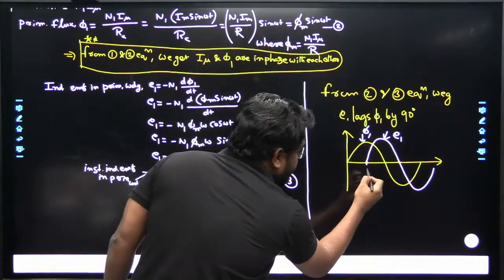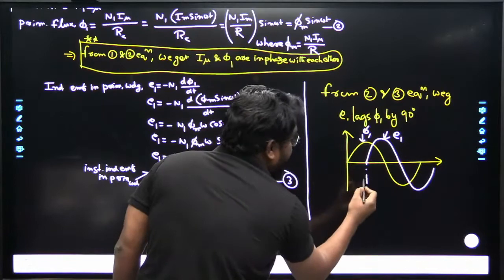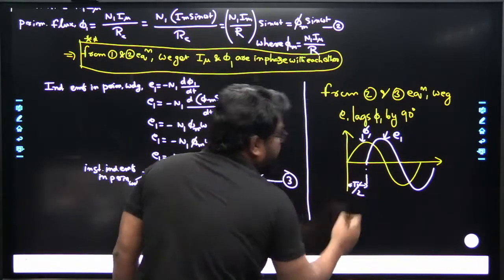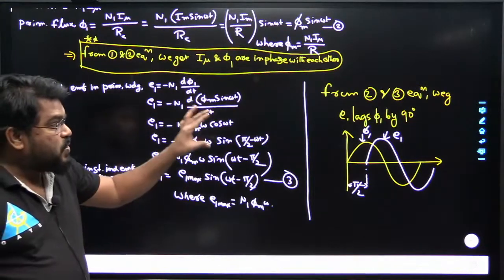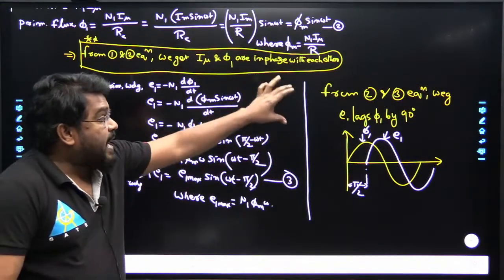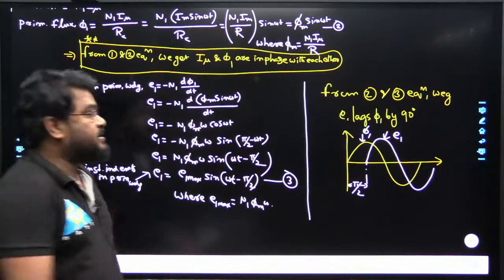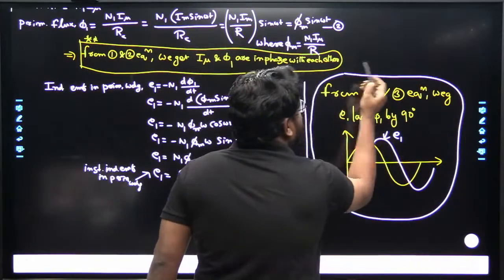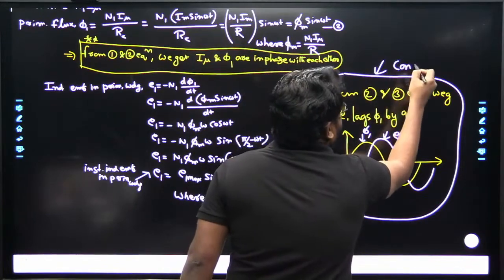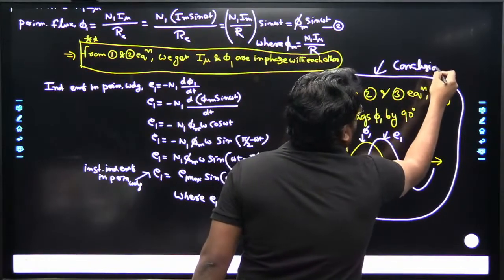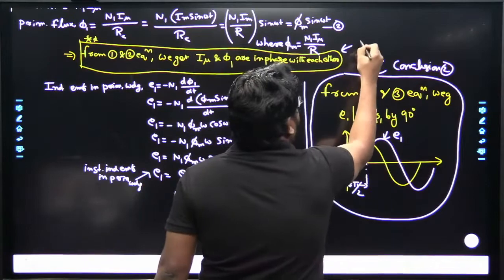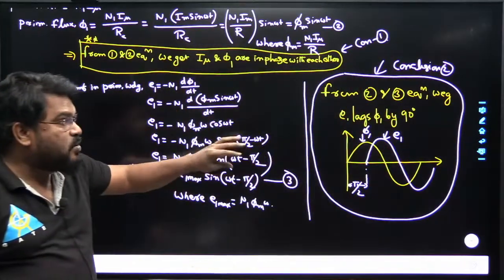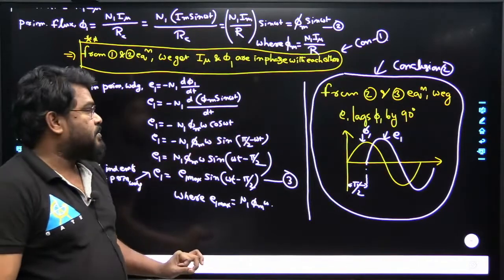How much is the displacement here? That is pi by 2. So the EMF induced in the primary winding lags the flux by 90 degrees. This is also one more conclusion. This is conclusion 2 and this one is conclusion 1. All are very important to draw the vector diagram of the transformer.